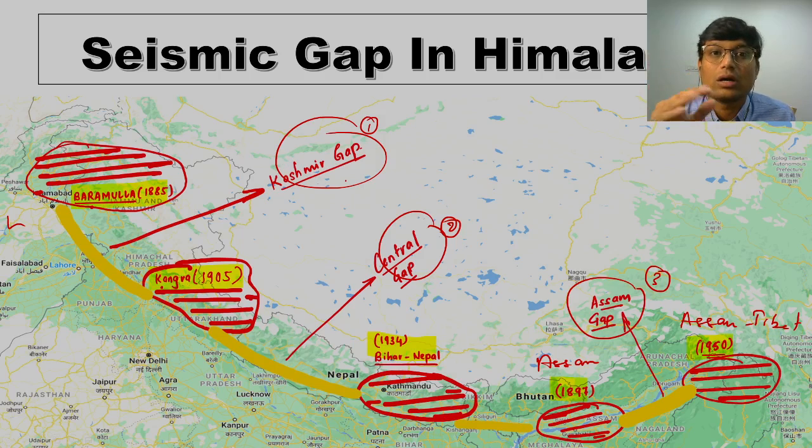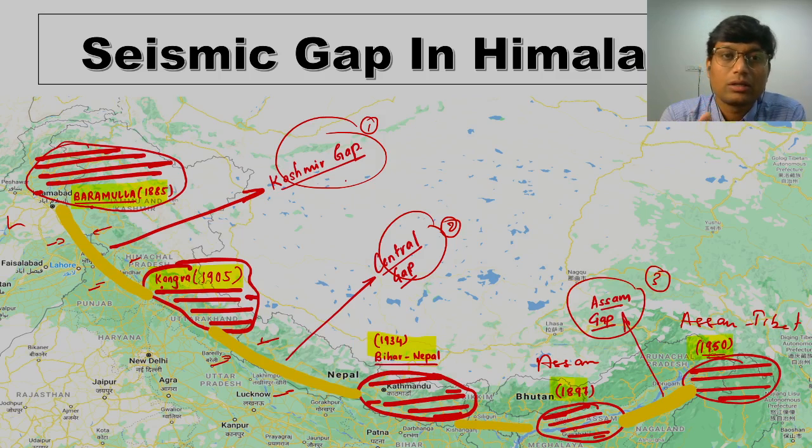As per the theory of seismic gap, we can now expect major earthquakes between these lines, in these particular regions. Seismologists continuously track the stress building along the plate boundaries, and they also find particular segments in these seismic gaps which have higher stress than the surrounding region.